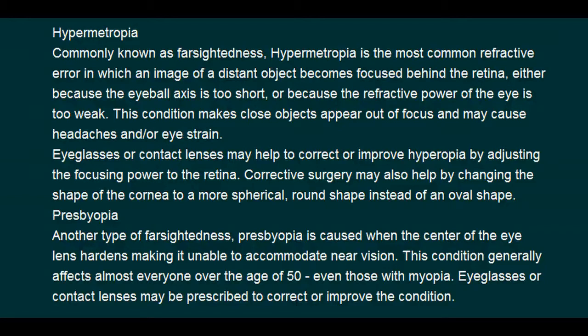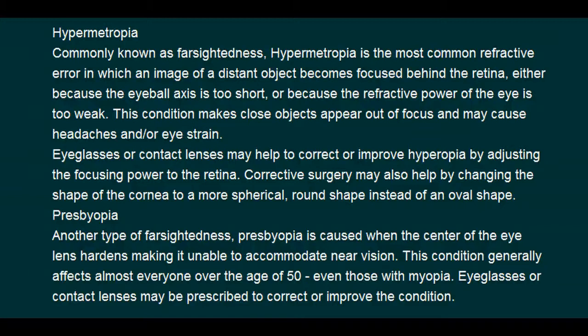Eyeglasses or contact lenses may help to correct or improve hyperopia by adjusting the focusing power to the retina. Corrective surgery may also help by changing the shape of the cornea to a more spherical, round shape instead of an oval shape. Presbyopia. Another type of farsightedness.